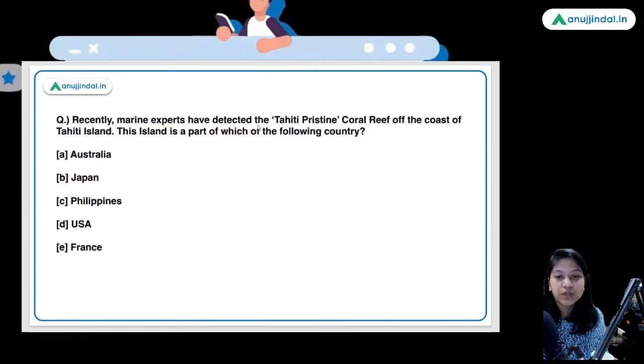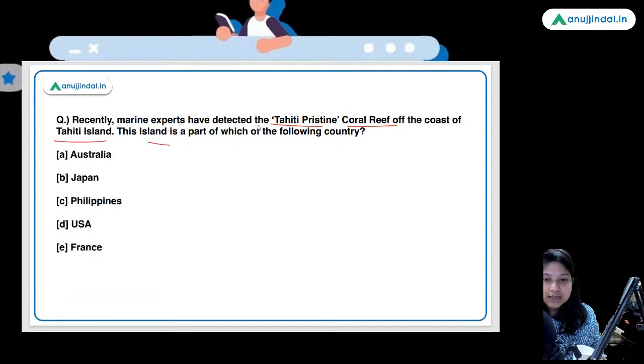Recently, marine experts have detected the pristine coral reef off the coast of Tahiti Island. This island is a part of which of the following countries?